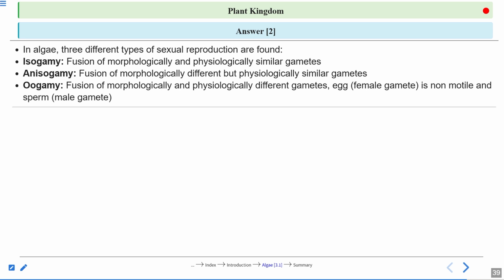Isogamy: morphologically and physiologically similar gametes are there. Anisogamy: morphologically different but physiologically similar gametes. Oogamy: fusion of morphologically and physiologically different gametes. Egg, the female gamete, is non-motile, and sperm, the male gamete, is motile.